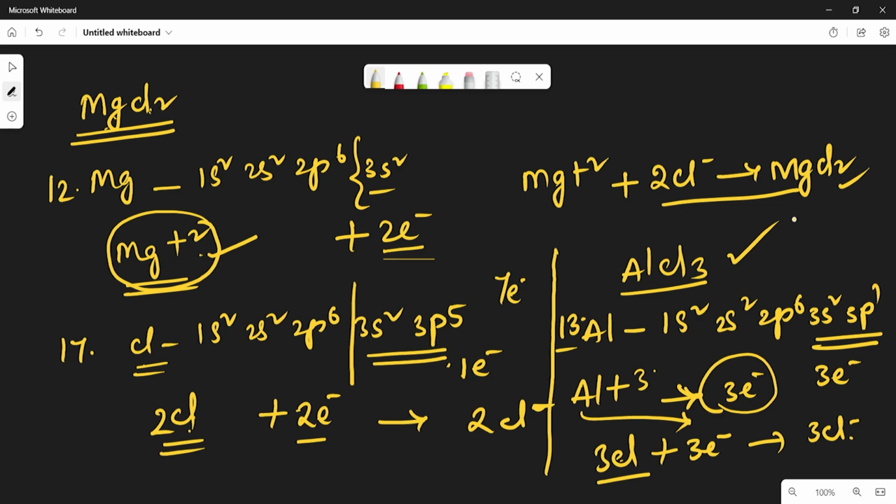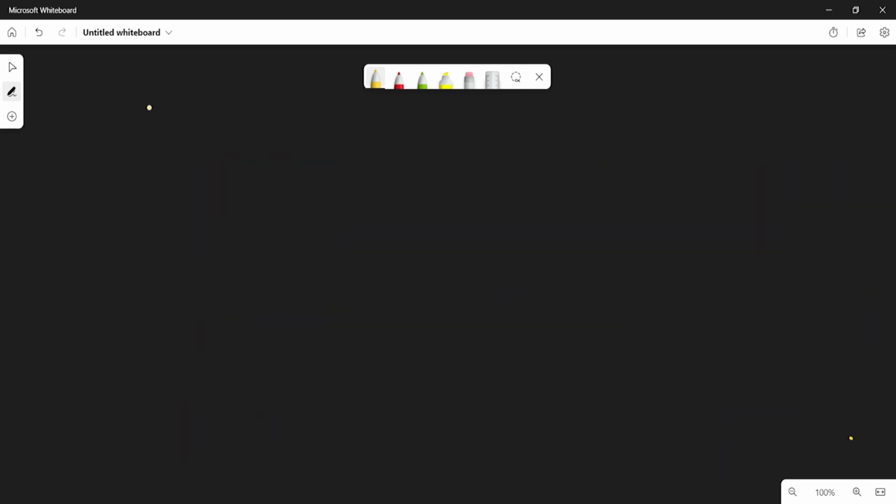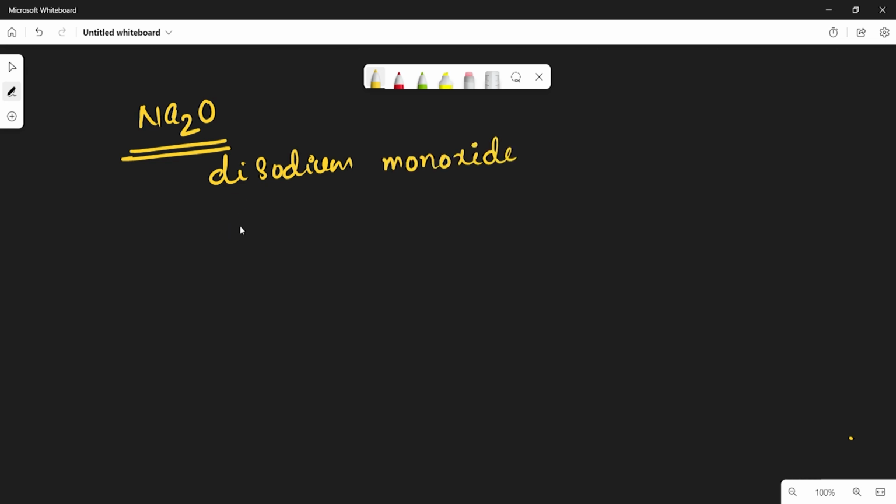Let us see one more example. So take Na2O, disodium monoxide. Let us see how disodium monoxide will form. If you take the sodium atom, we know that sodium is 1s2, 2s2, 2p6 and 3s1.